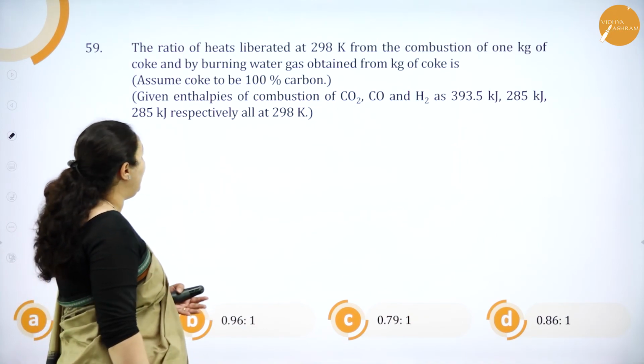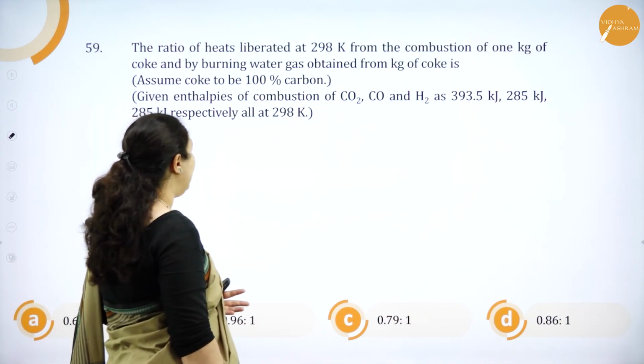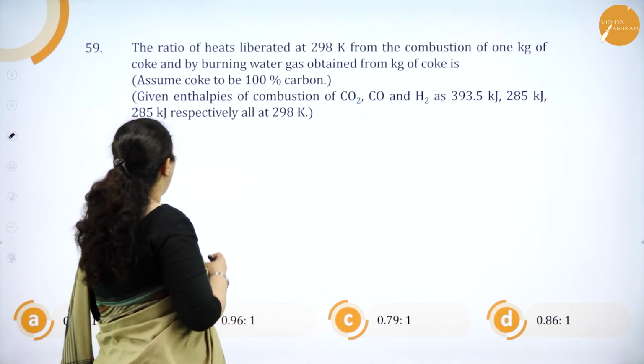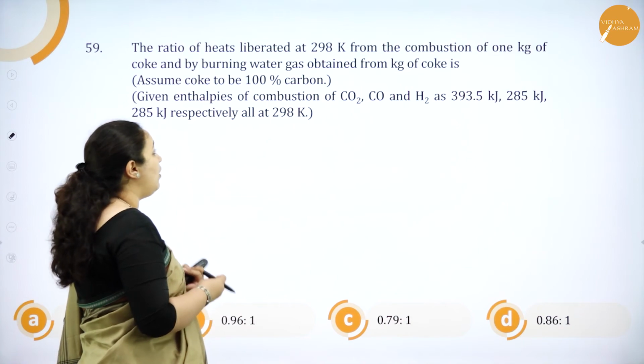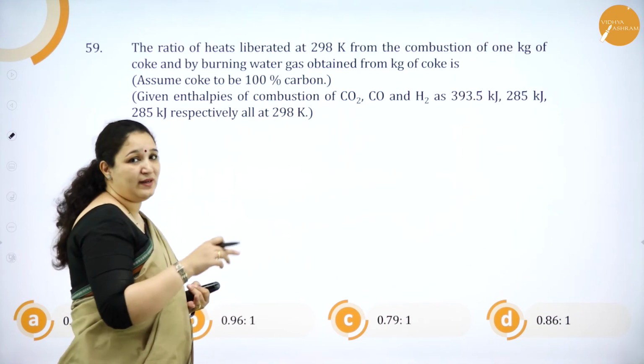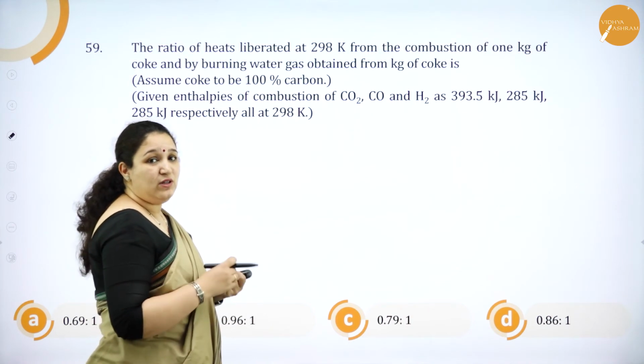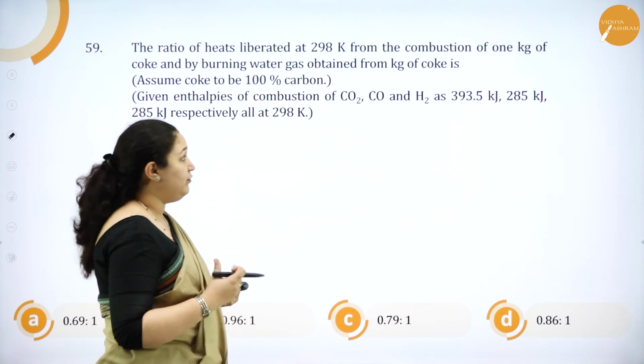So, you are supposed to find out the ratio of heat liberated from combustion of 1 kg of coke and by burning water gas obtained from that 1 kg of coke. Okay. So, here first we will find out the number of moles of coke.